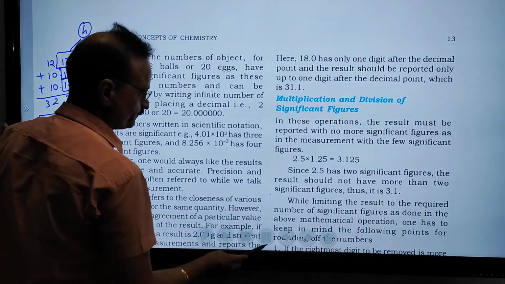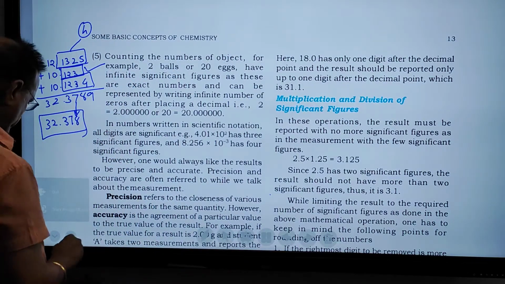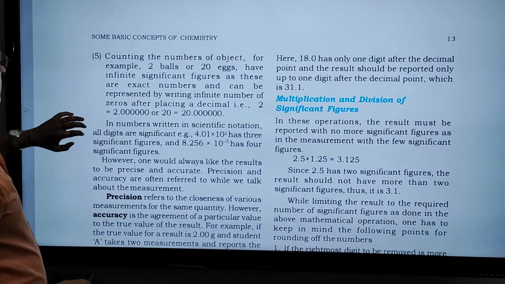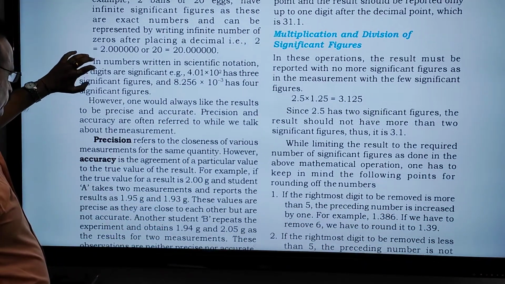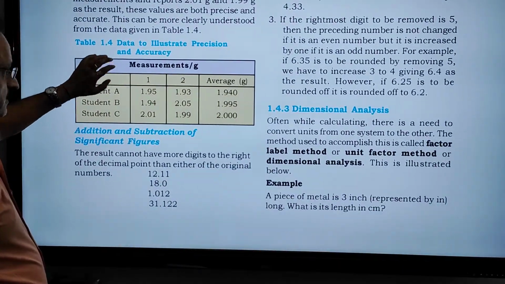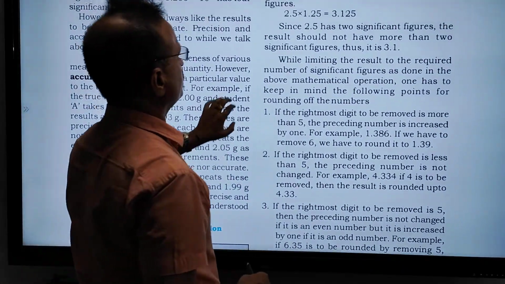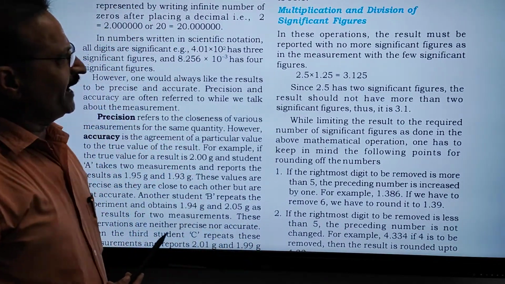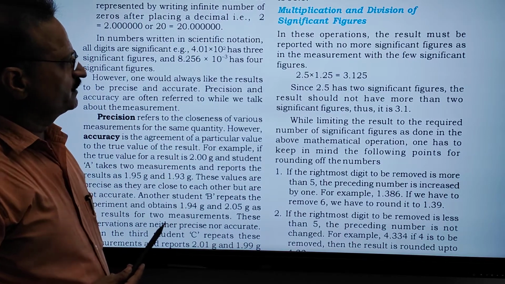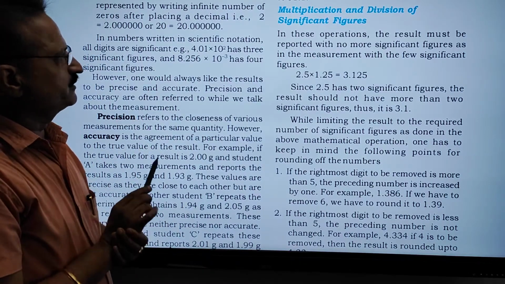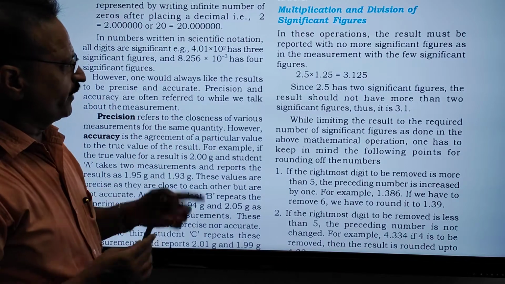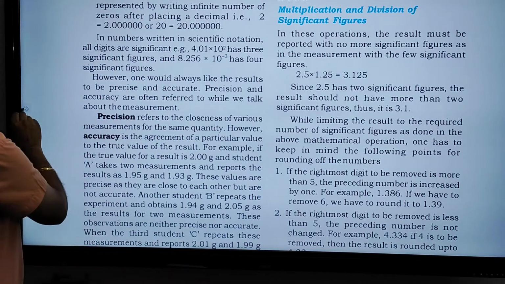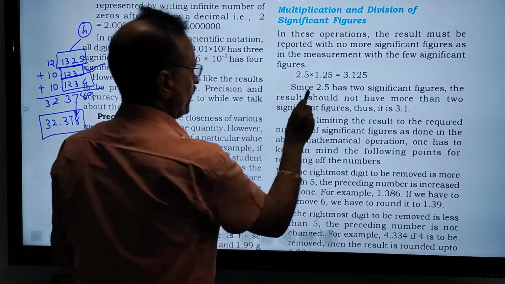Now it is clear. Okay. Now the rule is explained over here. Now we are having the multiplication. Multiplication and division of the significant figures. You are given one operation and it is reported 2.5 into 1.25. 2.5 into 1.25, you just multiply, the answer will be